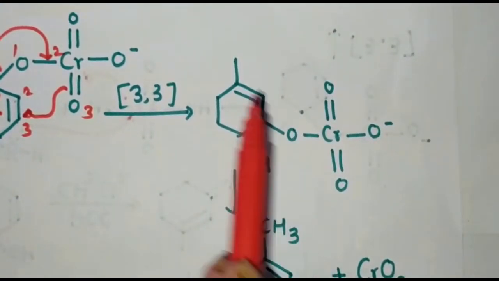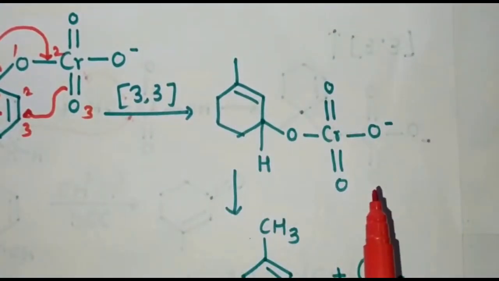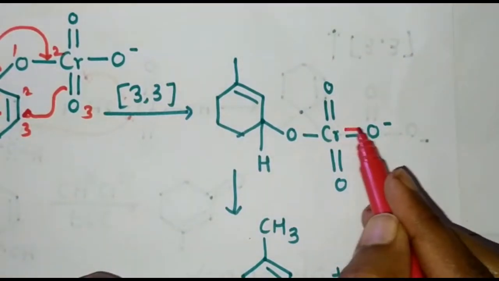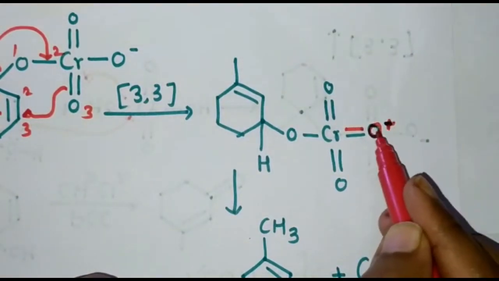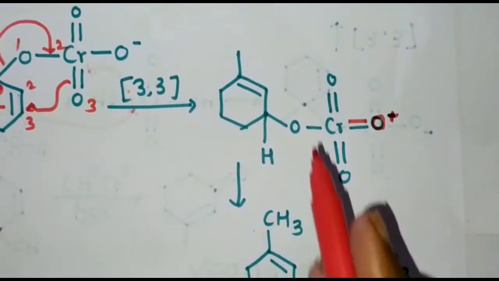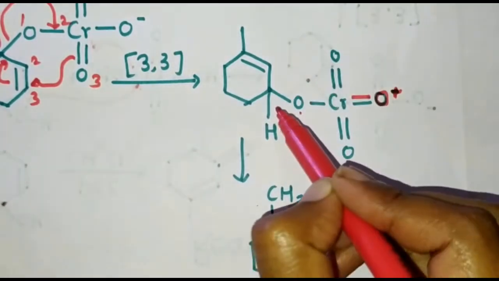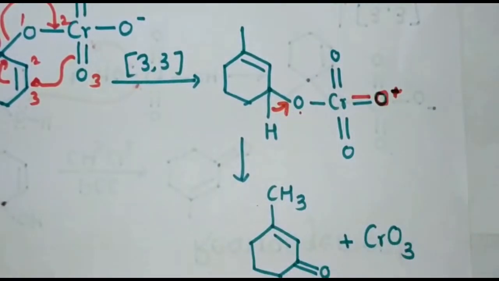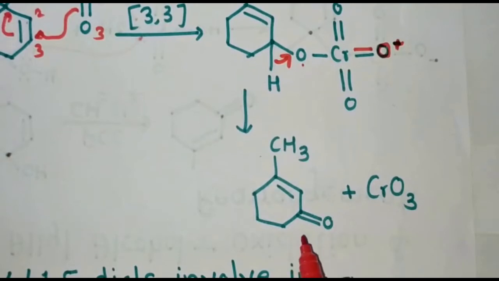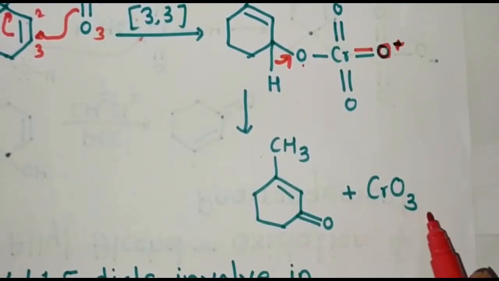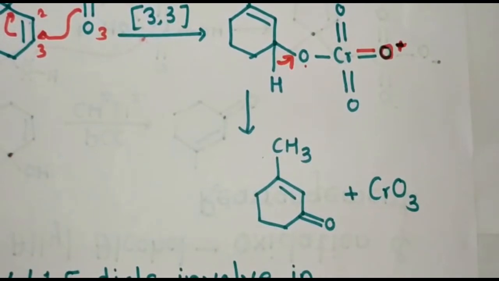So here the double bond will come here, there will be a triple bond to O, and this oxygen gets attached to this position. Now this hydrogen is shifted here, and here you can see that an alpha, beta unsaturated carbonyl group will be formed, and chromium trioxide is a byproduct. This is one of the most important points.